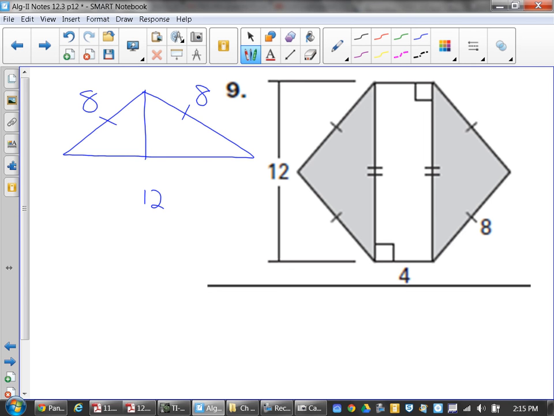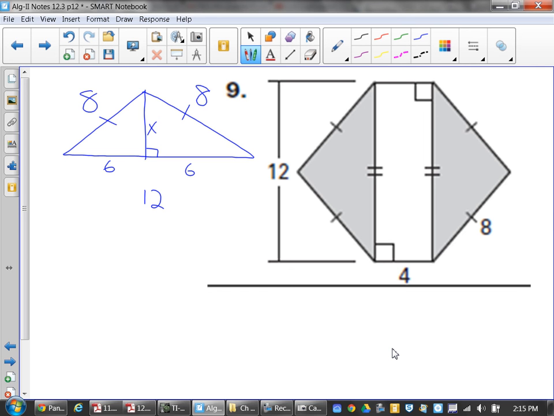It's perpendicular. Into what? Two congruent triangles, correct. What happens to the base? It cuts in half. So these become 6 and 6. So how do you find the height? It is not 3, 4, 5, because the 5 would have to be on the hypotenuse. You do that with the Pythagorean theorem. That's the whole point of this problem, to make you think it's going to be a 3, 4, 5, and yet it's not.